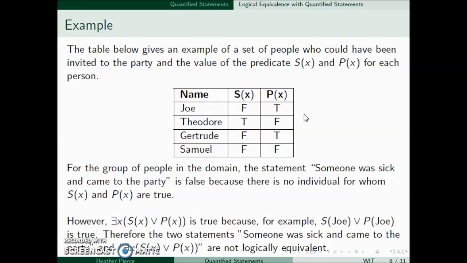Therefore, "someone was sick and came to the party" and "there exists an x such that S of x or P of x" are not logically equivalent. And this is because we found that there exists an x such that S of x or P of x is true. However, "someone was sick and came to the party" was false.